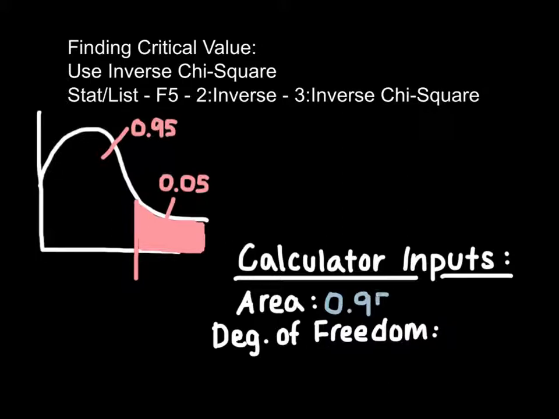Then our degrees of freedom is found using n-1, so 4 minus 1 comes to be 3. When you put that into your calculator, our critical value comes out to be 7.815, and we have to round to 3 decimal places.